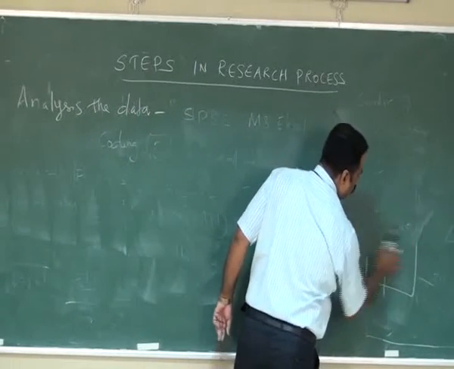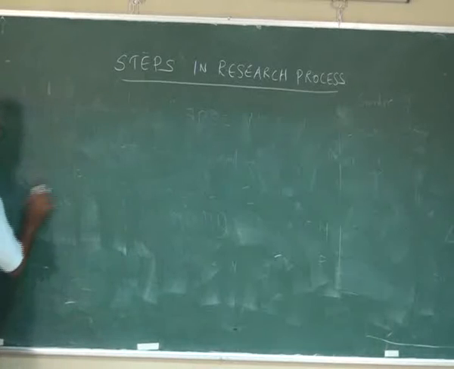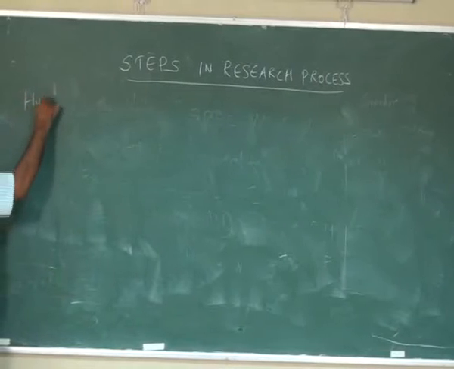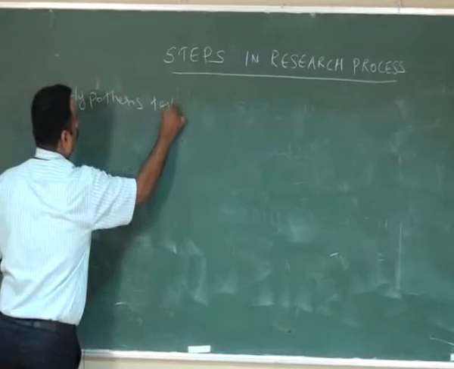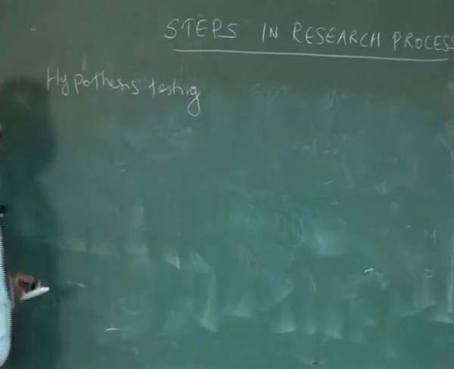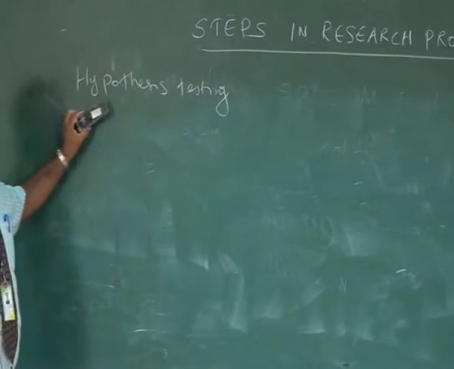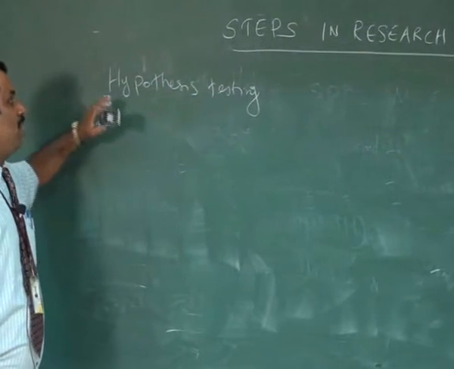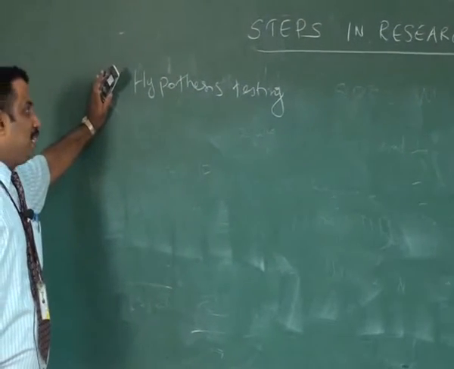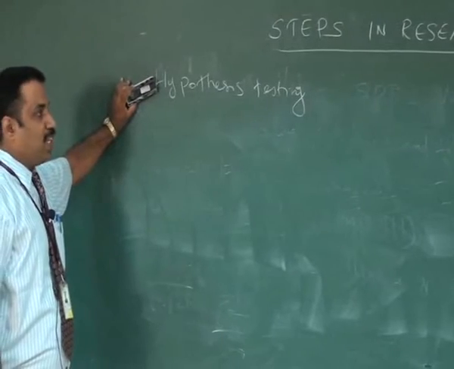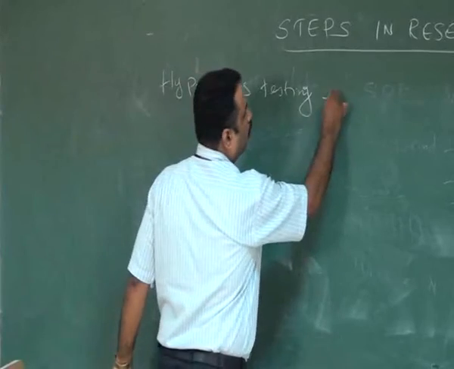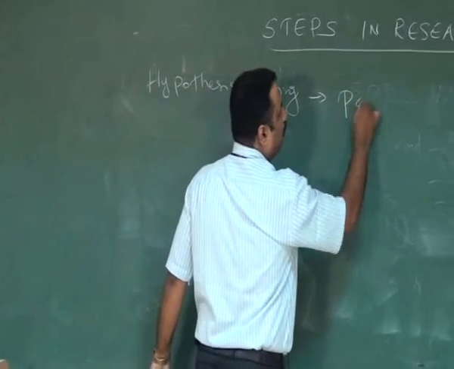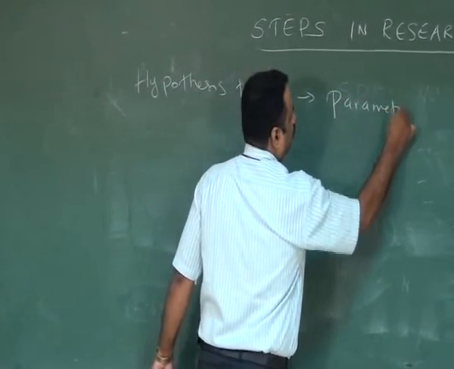the final output. So after the researcher goes for analysis, then he has to check the hypothesis. So in the second stage, we developed our own hypothesis. In the latter part, we are going to test whether our assumption is correct or not. So these hypotheses are going to be tested using different parametric and non-parametric tests.